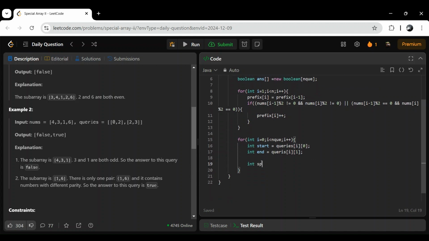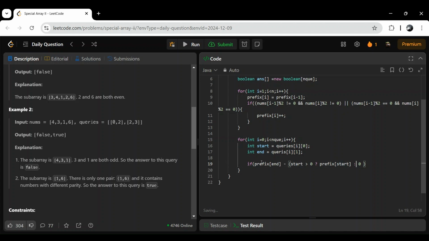Now you can directly use, let's say for the start, if it is greater than 0, then we can say prefix of start, else we can return the 0 only, I mean for the subtraction process.